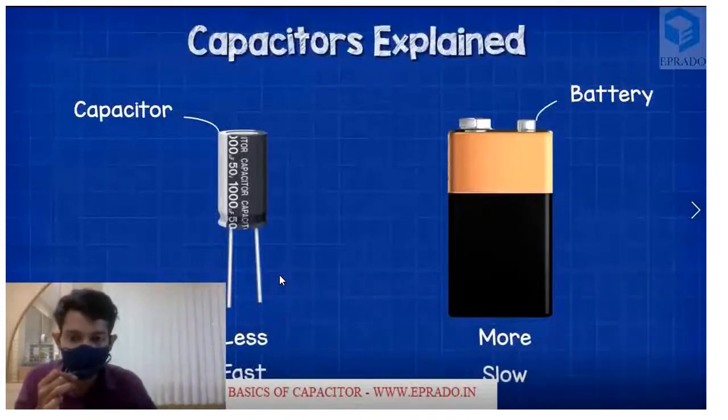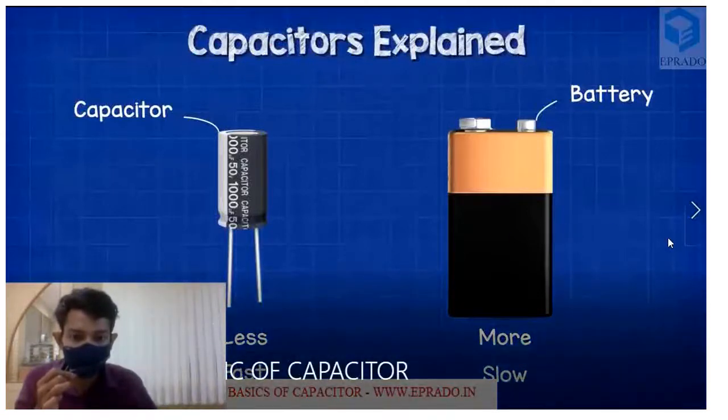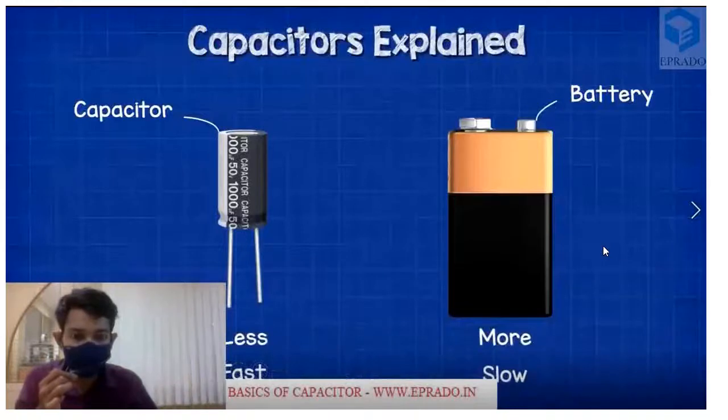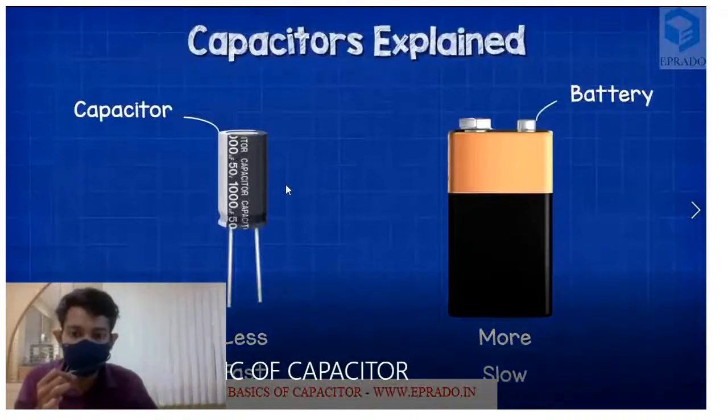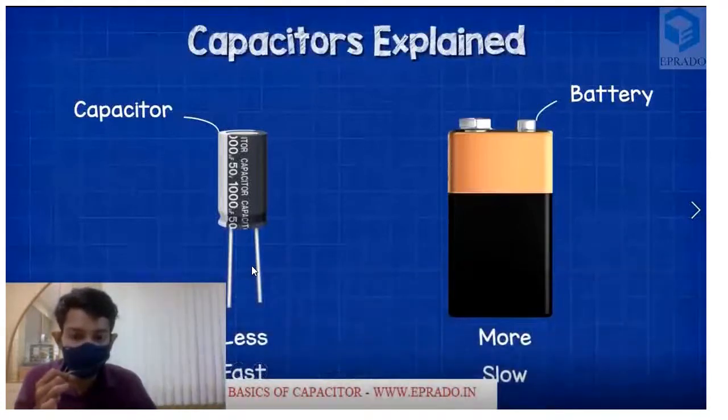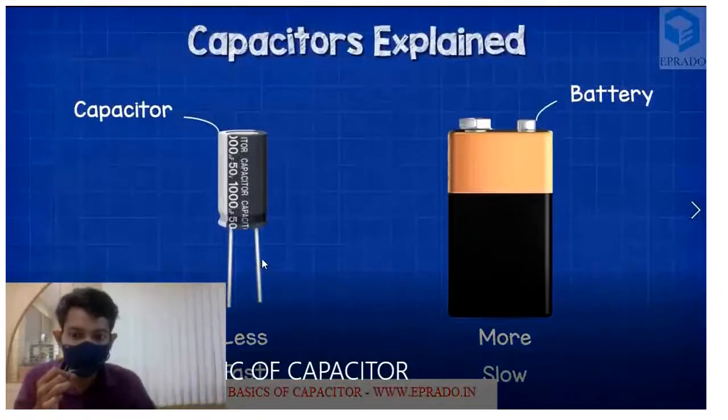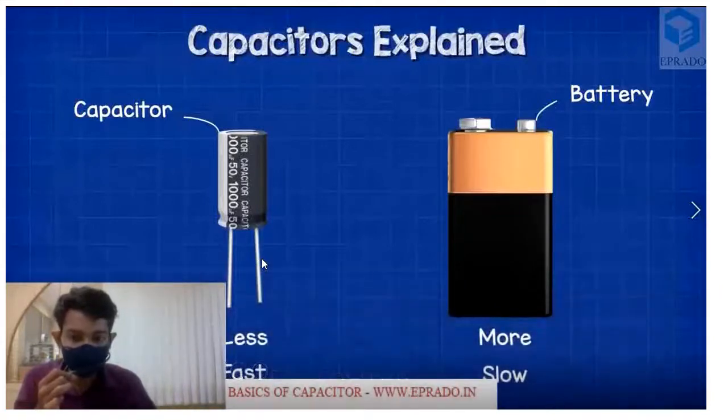That is, within a few seconds, a capacitor can charge itself and it can discharge itself within a few seconds. So if we charge our mobile phone's battery for 1 hour, then we can use it for nearly 8 to 10 hours. But a capacitor will get charged within a few seconds and it will discharge its voltage in a very few seconds.